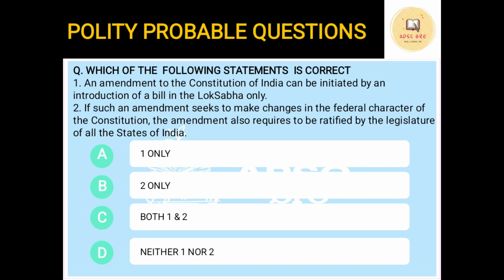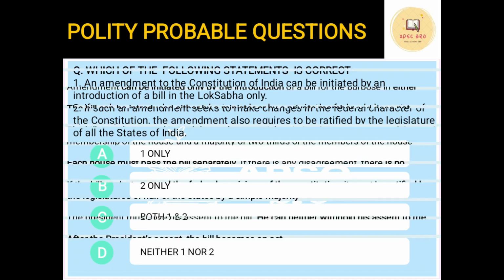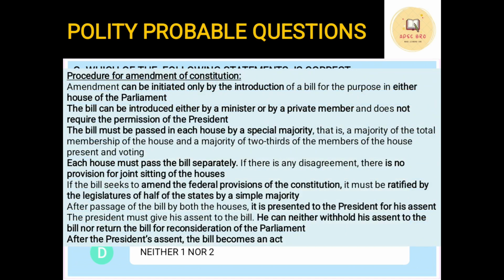Now to understand the process of amendment, let us go into the details. First, the amendment can be initiated only by the introduction of a bill for the purpose in either house of Parliament. So it can be introduced in both Lok Sabha and Rajya Sabha. That's the first thing. Second, it can be introduced by either a minister or a private member, like anyone can do it. Okay, and it does not require the permission of the President. It can be introduced without the prior permission of the President.